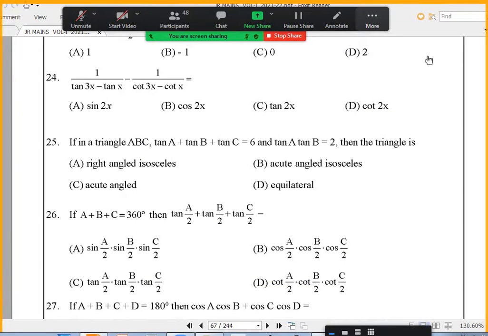Okay. 24. Actually, we don't need the tan 3x and cot 3x formulas while doing this, because it's given in compound angles, right? Yes. So we don't need to use them. Without using them also, it can be done. Sir, I did it after the submultiple and multiple angles formulas, sir. I didn't get it. But actually, without that it is easier. Okay, sir.